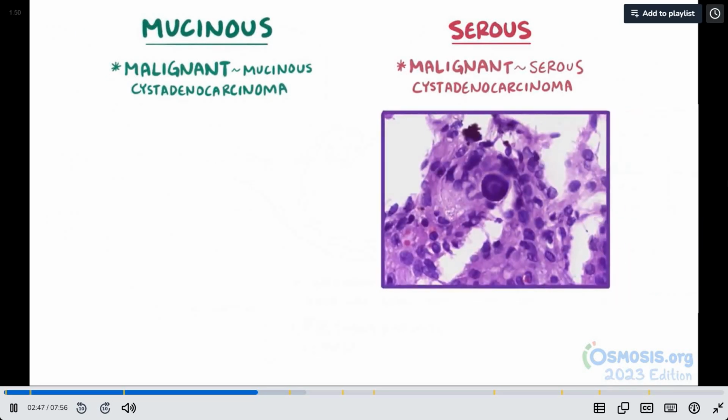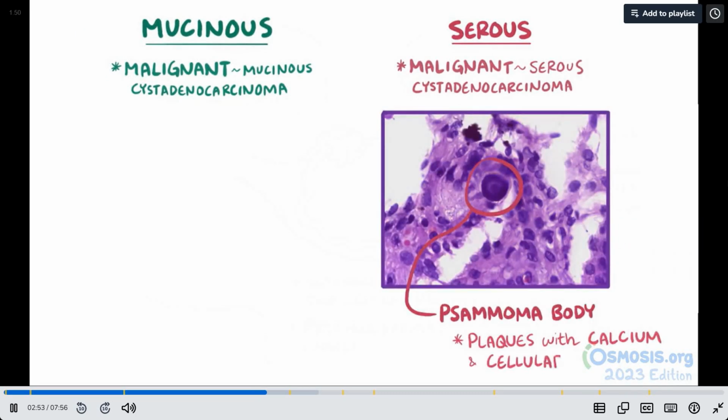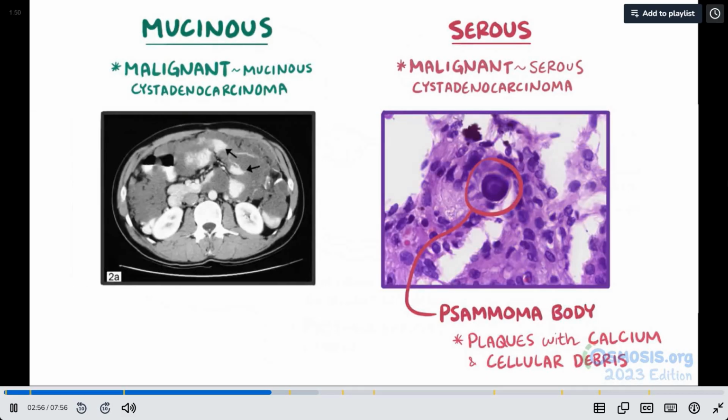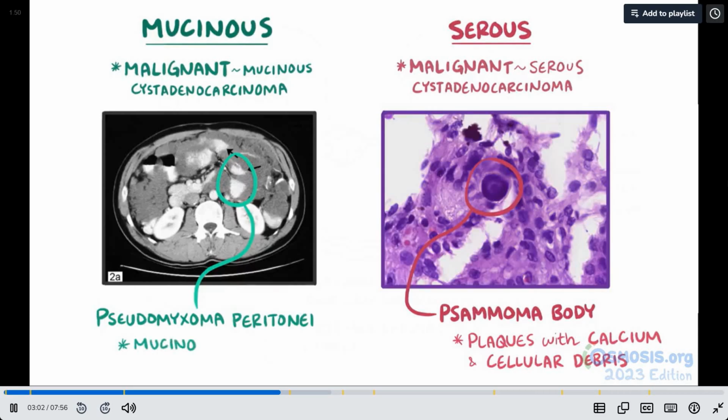An interesting feature of serous cystadenocarcinomas is that they often contain psammoma bodies, which are plaques with calcium and cellular debris. A feature of mucinous cystadenocarcinomas is that they can cause pseudomyxoma peritonei, which is when mucinous material from the tumor spills out and collects in the peritoneal cavity.